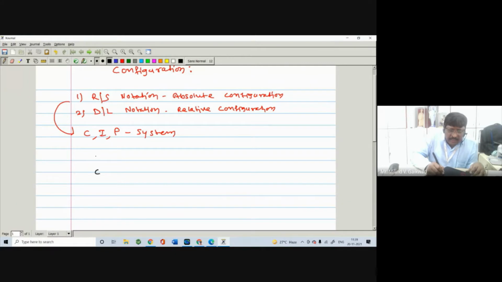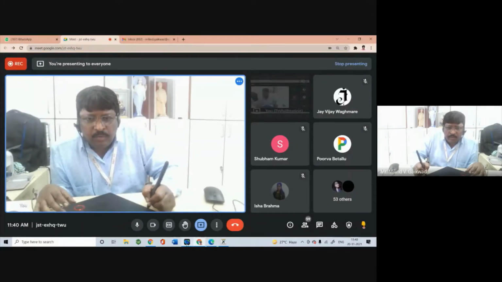Here is the carbon. This bond is in the plane, this bond is in the plane, then this bond is below the plane, and this bond is above the plane. So here, suppose you have CH3, here you have C2H5, here you have hydrogen, and here you can take OH. So you can take such type of groups.